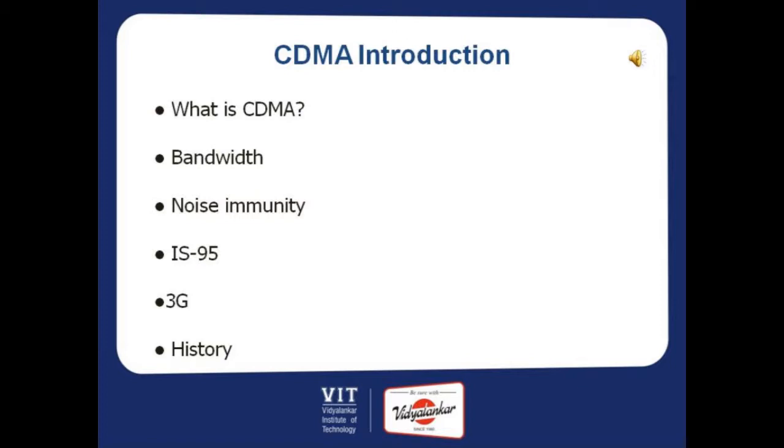In 1989, the Telecommunications Industry Association, TIA, endorsed a digital technology called Time Division Multiple Access, TDMA. Qualcomm introduced Code Division Multiple Access, a superior technology for wireless and data communication that changed the face of wireless communications forever.